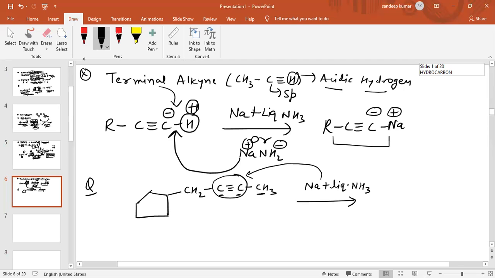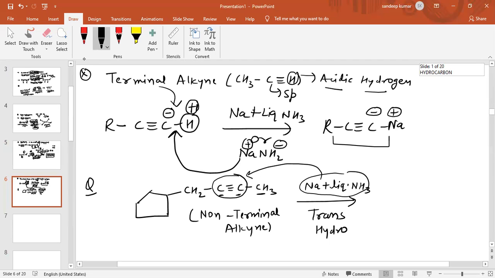So this is a non-terminal alkyne. In a non-terminal alkyne, when sodium and liquid ammonia react, the trans product is obtained. So this is trans hydrogenation. The triple bond will reduce into a double bond. The rest remains as it is.